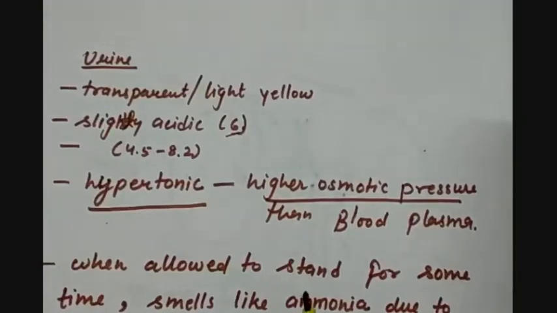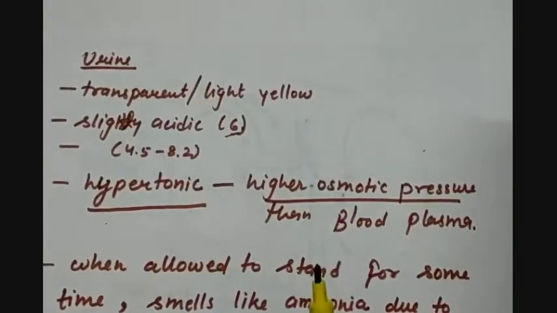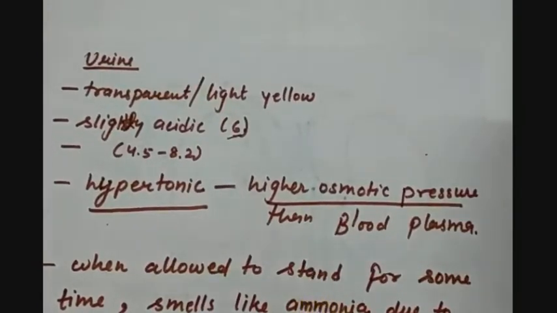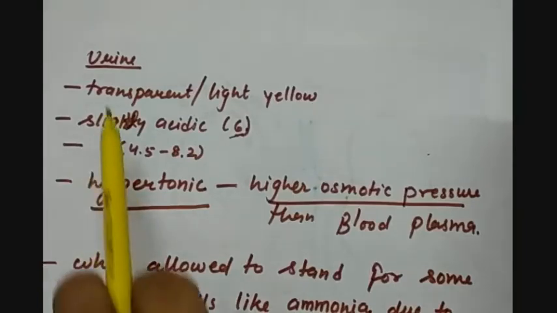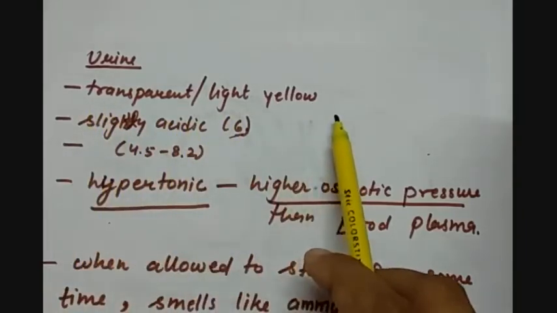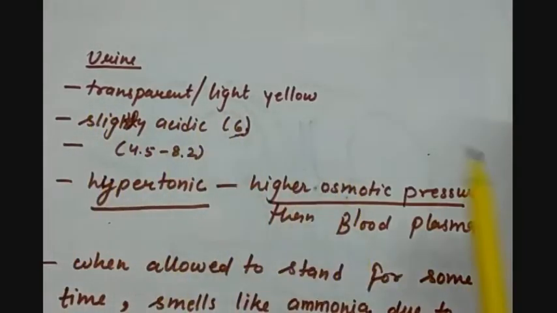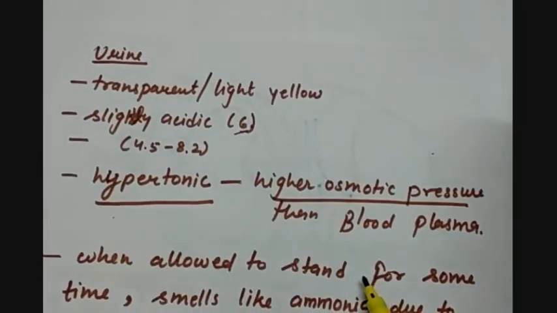Before we understand the functioning of the nephron, let us understand what urine is, or what that metabolic waste is which is being excreted out. So urine is a transparent, light yellow colored liquid. It is acidic in nature, having most of the ions, or you can say it is a hypertonic solution. That means it has more concentration of waste and ions compared to blood plasma.